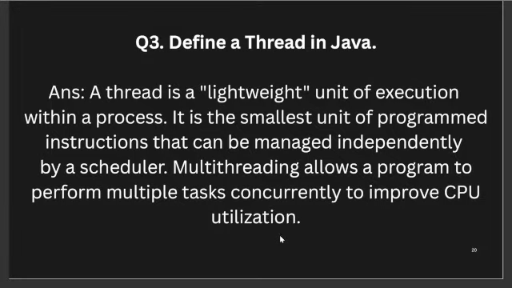The next question will be: define a thread in Java. A thread is basically a lightweight unit of execution within a process, and it is the smallest unit of programmed instructions that can be managed independently by a scheduler. Multi-threading allows a program to perform multiple tasks concurrently to improve CPU utilization.